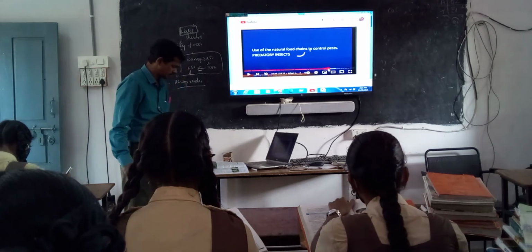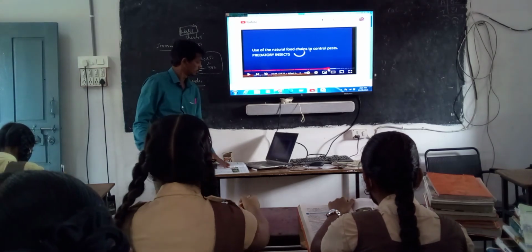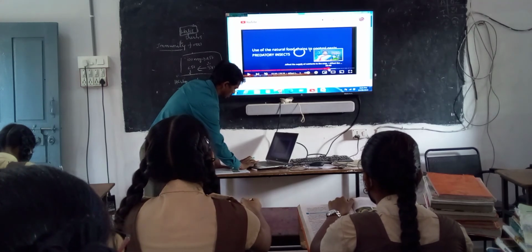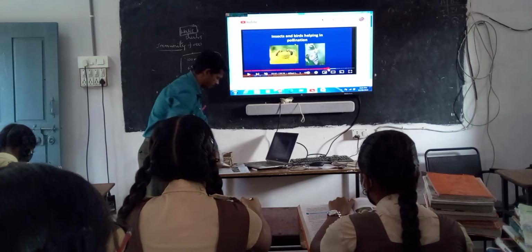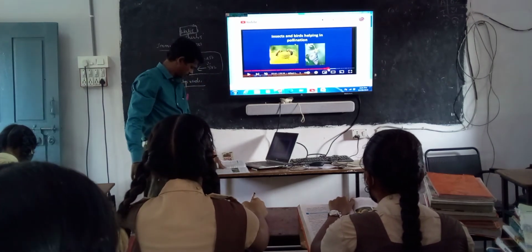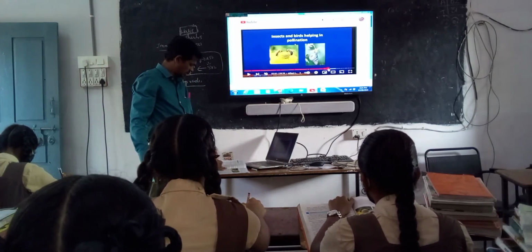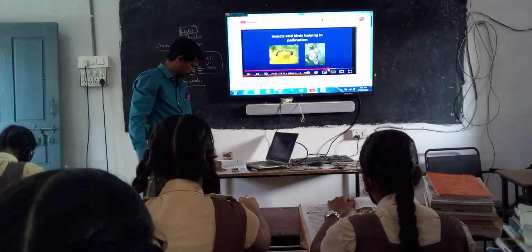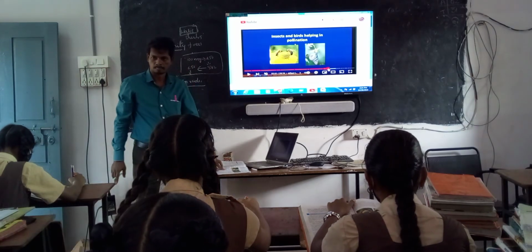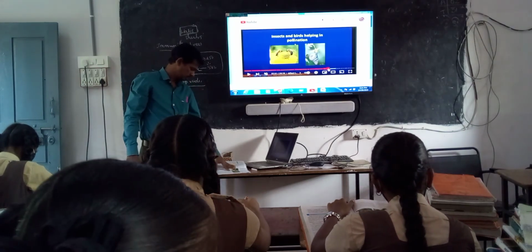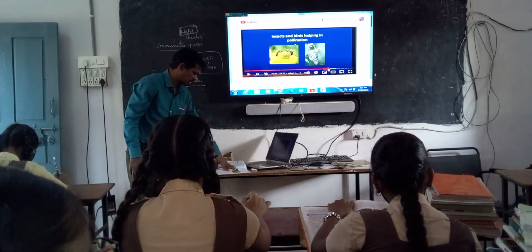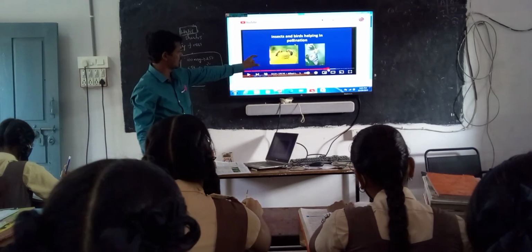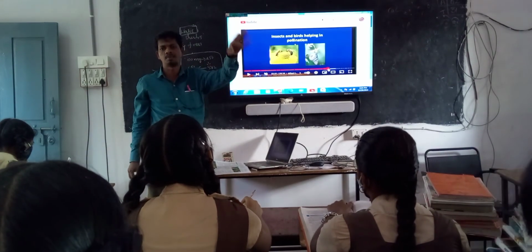Look at the pictures. Observe the pictures. Insects, honeybees, and butterflies. If insects that pollinate crops are killed, what effect will this have on crop production? So the insects which help in pollination collapse.